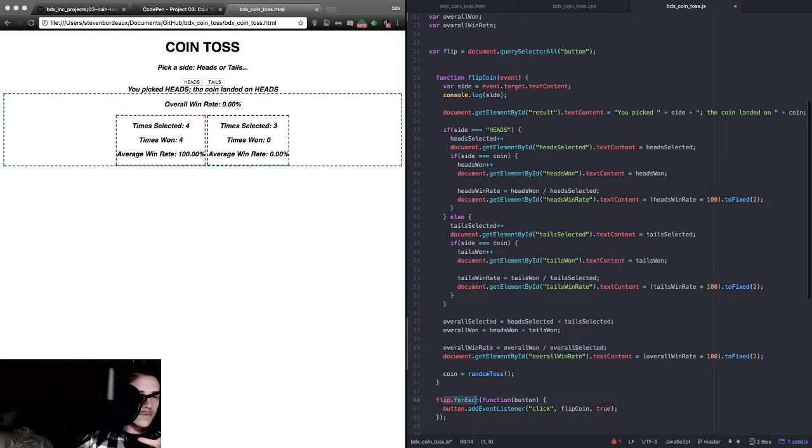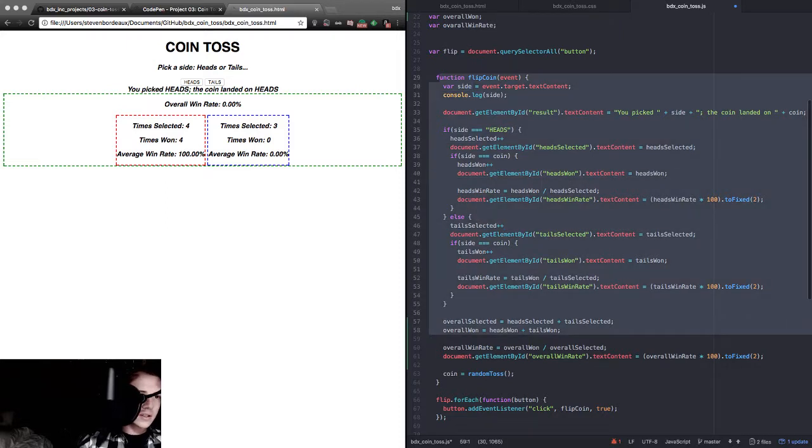See down here, flip for each function. So looking for the button. Button has the event listener, and when we click flip coin, the function flip coin is run, and all of the noise inside of flip coin should be executed accordingly.